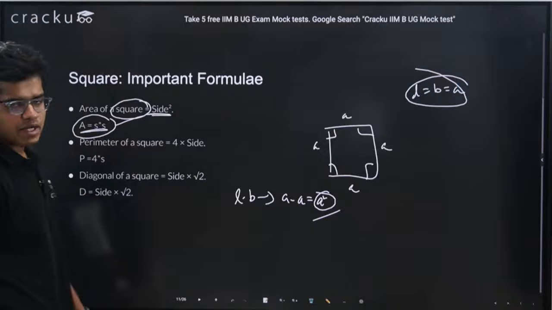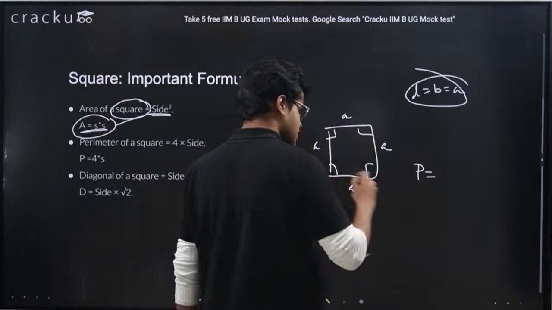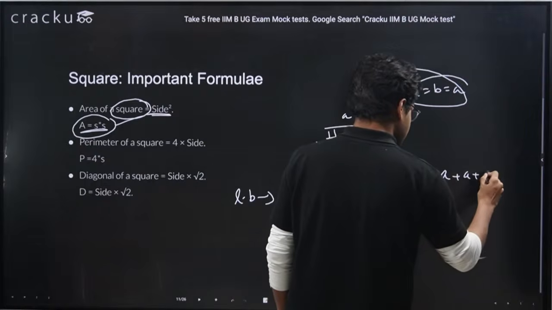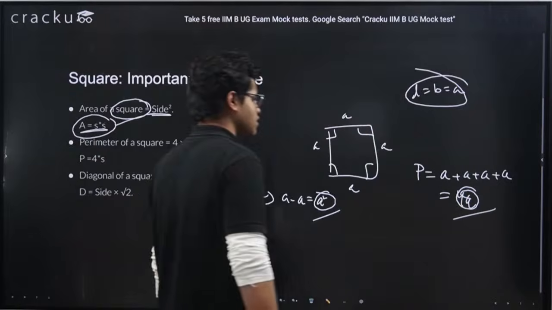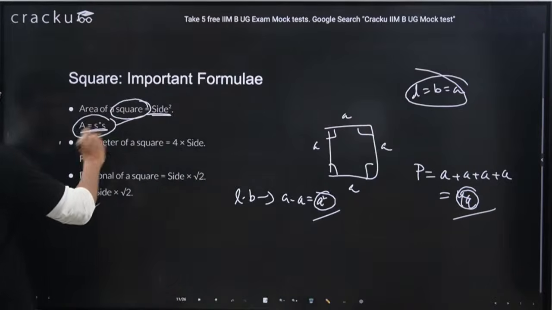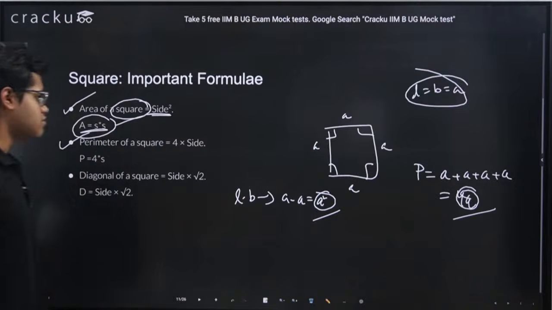Perimeter, we know perimeter is what? Sum of all the sides. Perimeter equals the sum of all the sides, means it is A plus A plus A plus A, which is 4A. Okay, so perimeter of square is 4S, area done, and we are having the diagonal.